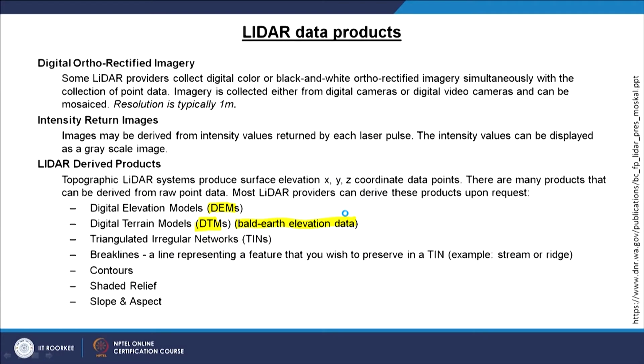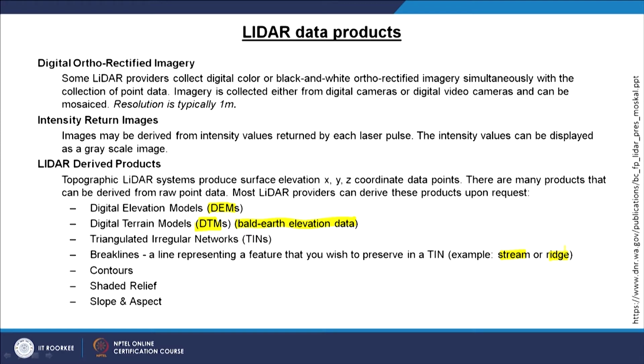And break lines also, which are lines representing a feature that one wishes to preserve in a TIN, maybe a stream or a ridge or a fault line. Those things can also be detected quite easily, and derived from LiDAR data.